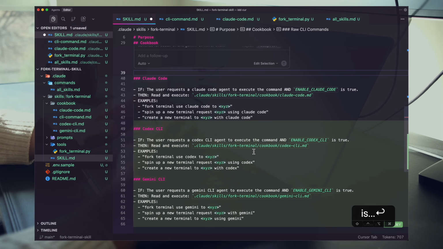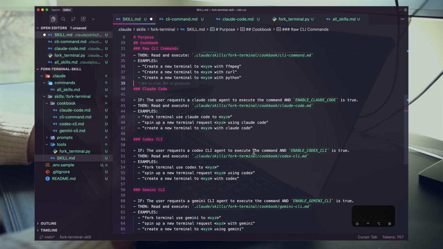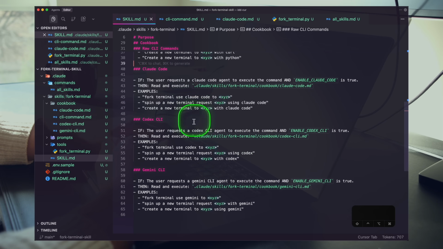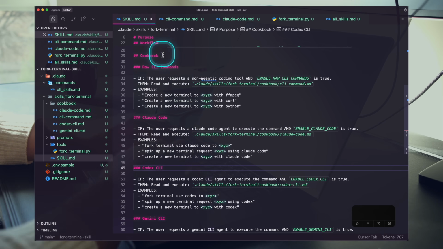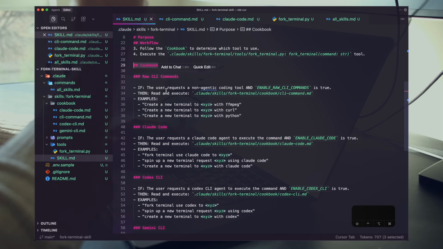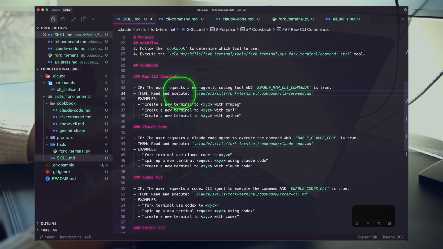You can use prompts everywhere. You can use agents everywhere. It's all about accessing more compute to get the job done. So fantastic, right? We have all of our docs, our cookbook properly routes and progressively discloses information to the right place when needed. And we can just double check this, right?